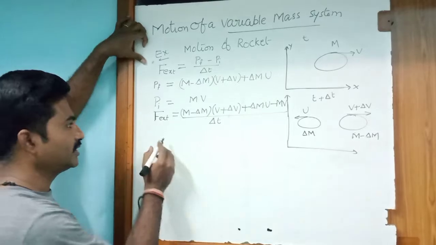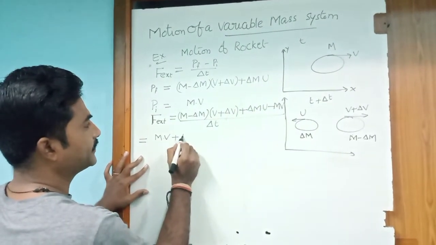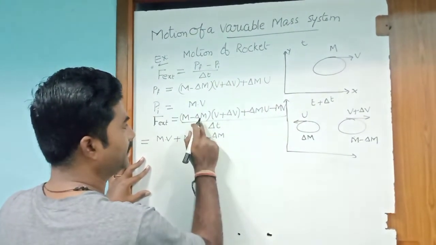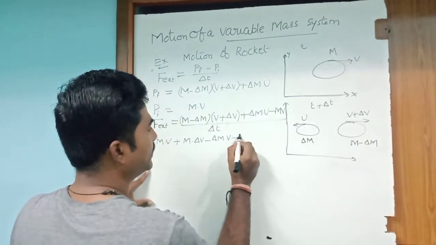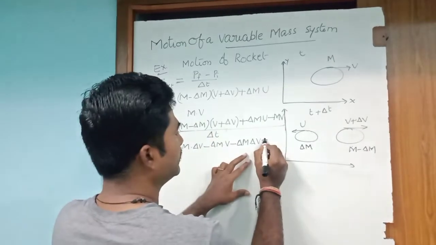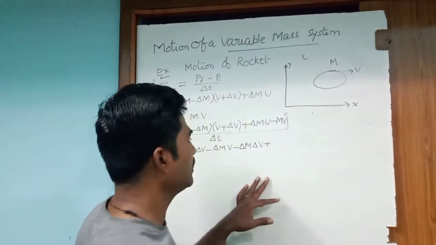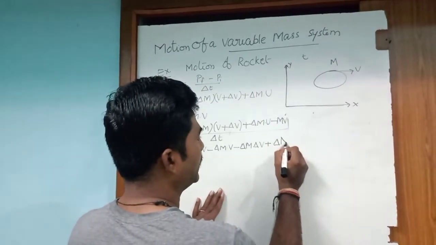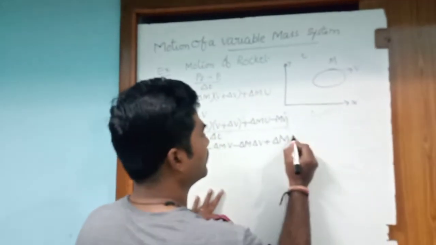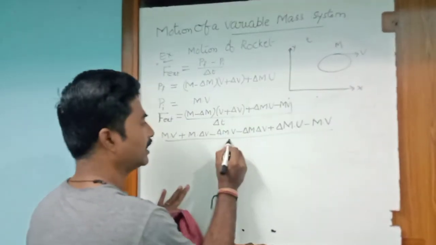Now I am simplifying this equation. See this: m into v plus m into delta v, minus delta m into v, minus delta m into delta v, and the remaining one, plus delta m into u, minus m into v, upon time delta t.